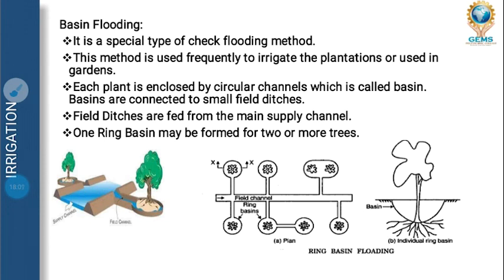Next is basin flooding. Basin flooding means we store water in a basin type, and then the same water can be used slowly through the field channel. What we call kiyari in Hindi, from that we take the water and irrigate the field. That comes under basin flooding. And what happens is the tree stays at the edge of the basin, so it is easy for the xylem and phloem, you all know, they suck water through the roots and it helps in plantation.